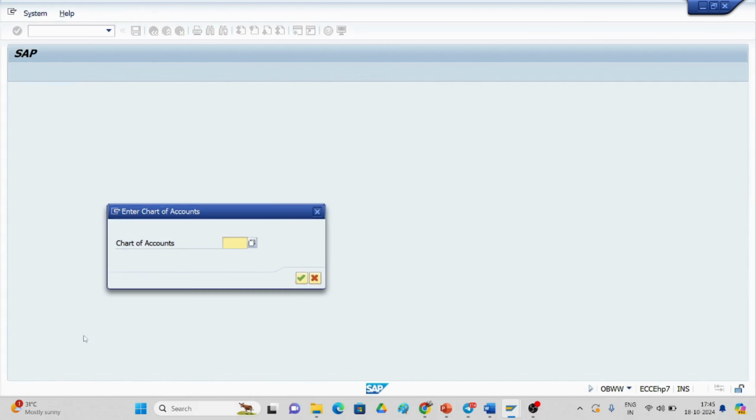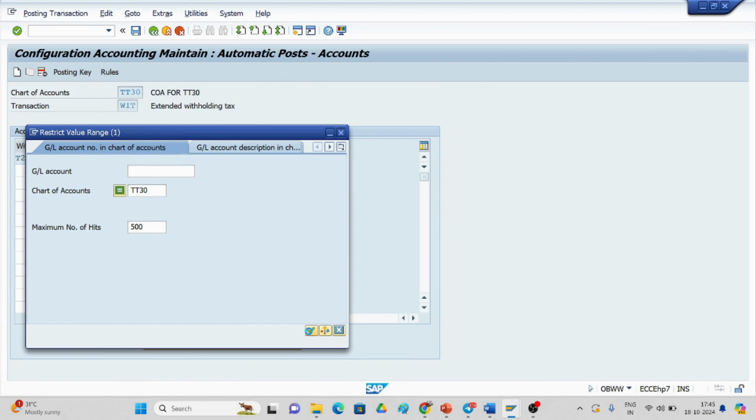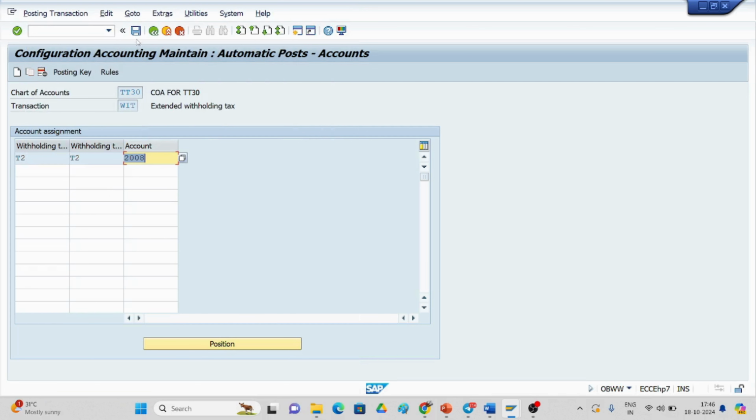Just execute it. And here it is asking for the chart of accounts TT30. I have created my chart of accounts. This is the account I am assigning here. Okay, this is TT30. This is the extended withholding tax. I have created a withholding tax type T2 and the withholding tax code is T2. And the TDS on rent GL account I have created, I have linked it here. So for that GL account only it will calculate the withholding tax, nothing but the TDS. This is the one. I have saved it.